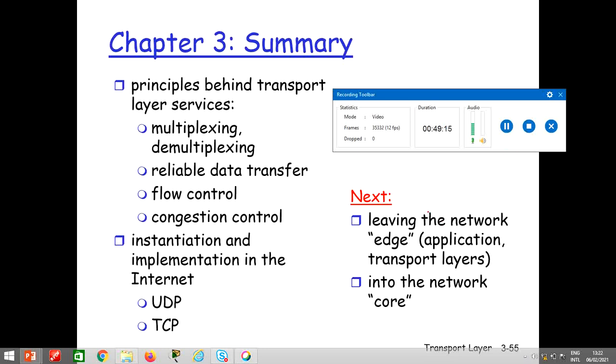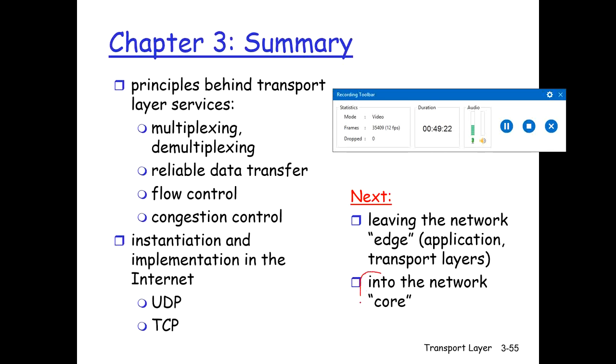So leaving the network edge, the application and transport layers, now we go into the network core, which is the network layer. We are going to talk about routers more. We are going to leave the edge of the network, which covers the host, and explore the network inside, the network core, in the next chapter next week.